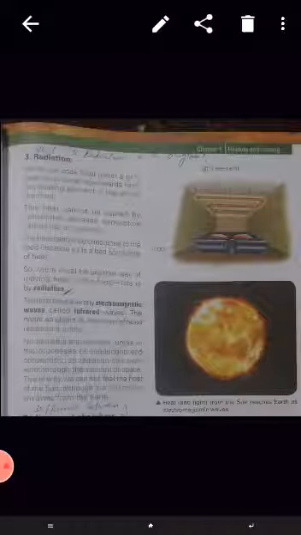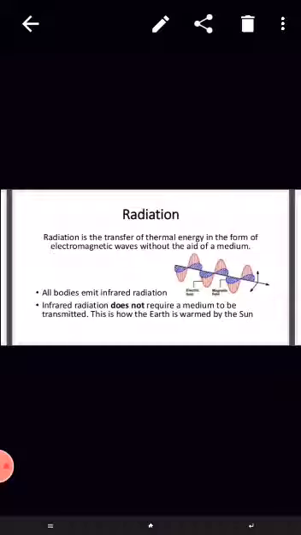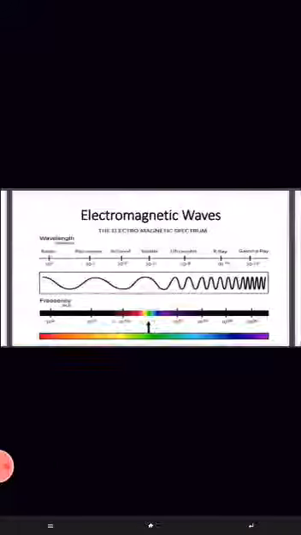Third is radiation. Radiation is the transfer of thermal energy in the form of electromagnetic waves without the aid of a medium. All bodies emit infrared radiation. Infrared radiation does not require a medium to be transmitted. This is how the earth is warmed by the sun. Electromagnetic waves.